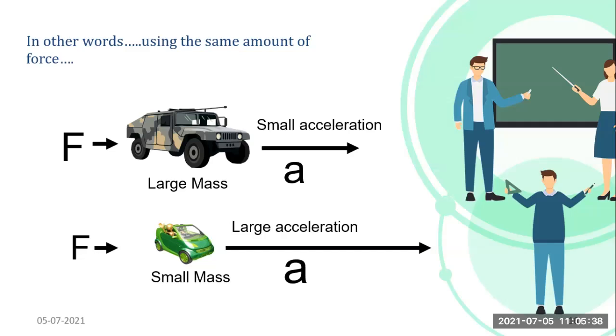See, in the first case, as it is a large mass and we apply the force, acceleration will be small as compared to the car having a small mass, and if we apply the same amount of force on it, we'll get a large acceleration. It shows that acceleration is inversely proportional to mass. If mass is more, acceleration will be less. If mass is less, acceleration will be more. I hope you have understood this now.